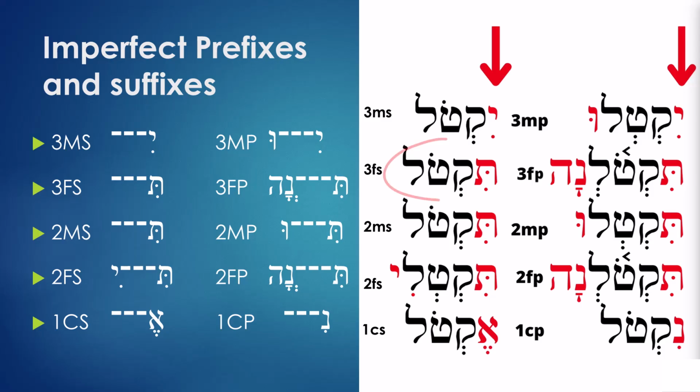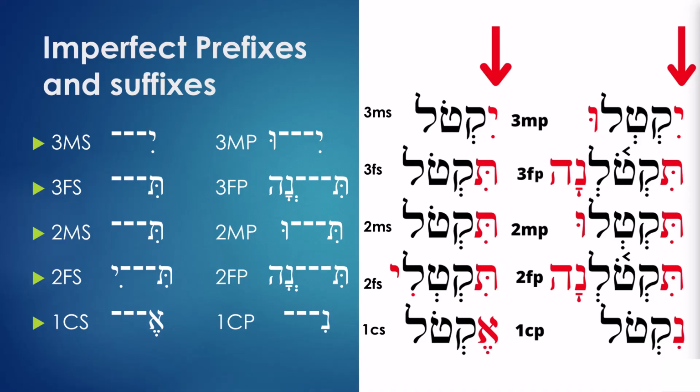Also, 3FS and 2MS are identical. You have tikto, tikto here and tikto here. Those are identical. They're the same. The translation may be different, but the forms are the same. And that will save you a lot of time in learning the chart.